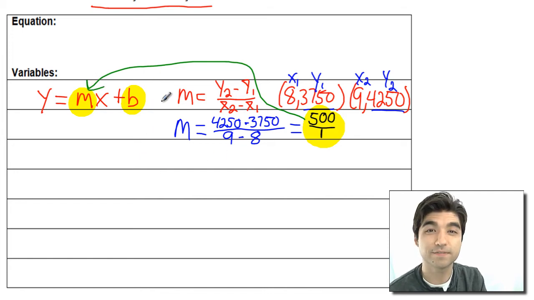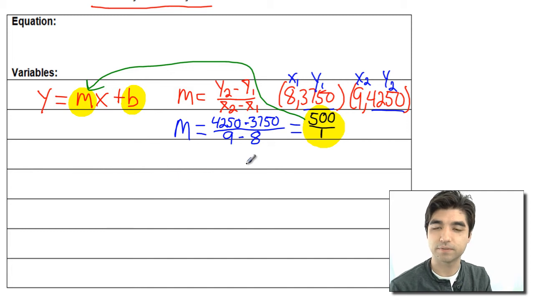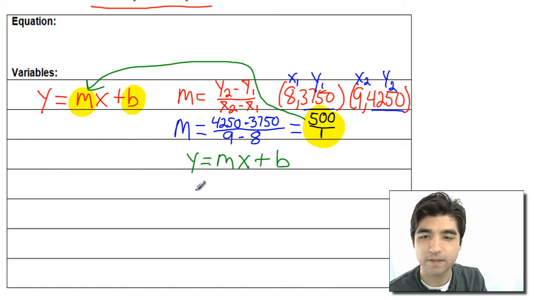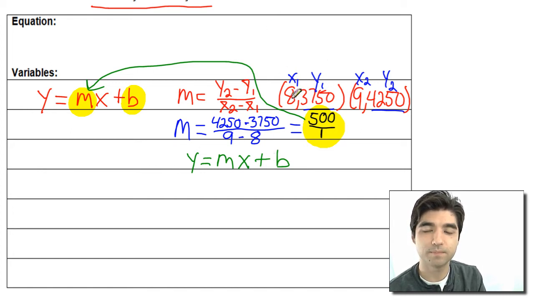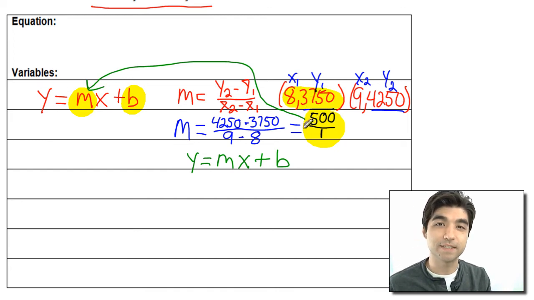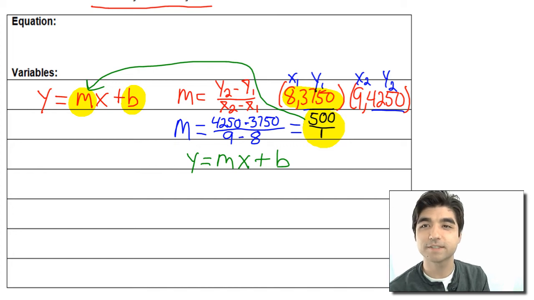Okay, so we still need to find b though. So we need to use this m and write our equation again. But this time we need to solve for b. So we're going to use one of these points here, plug it back into our equation like we did during the previous exercises.